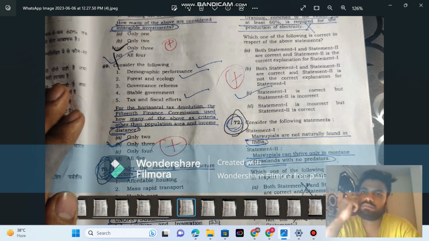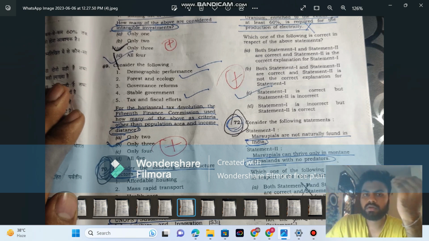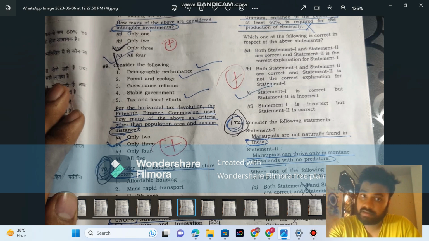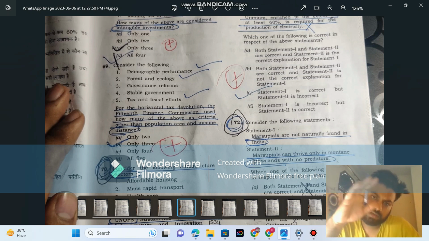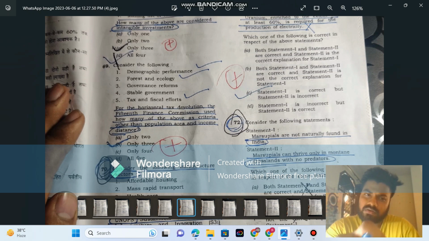If you differentiate from the 14th and 15th Finance Commission, then you know which criteria the government takes to measure how much you have to give to the state: demographic performance, forest and ecology, tax and fiscal efforts, and salary and wages as compared to the Haryana pay scale. So the third and fourth are not there in those measures. These are doable from my notes only. No need to read anything else.